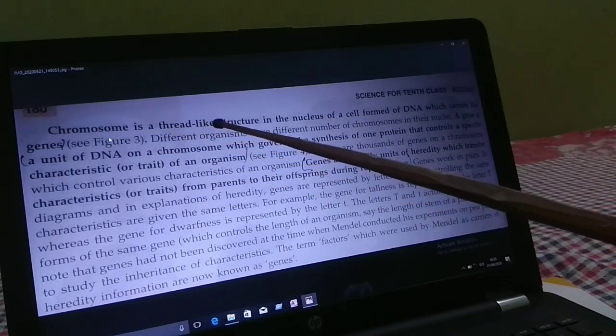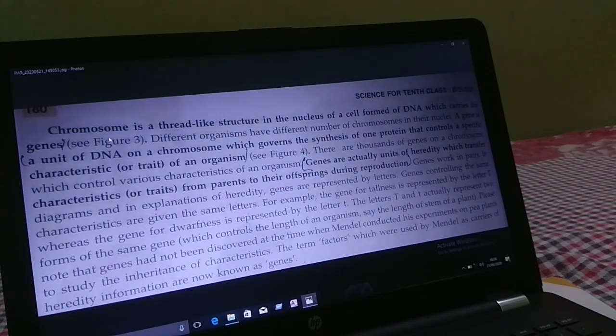It is a thread-like structure present in the nucleus of a cell, formed of DNA. DNA is deoxyribonucleic acid, which carries the genes from parents to their offspring.